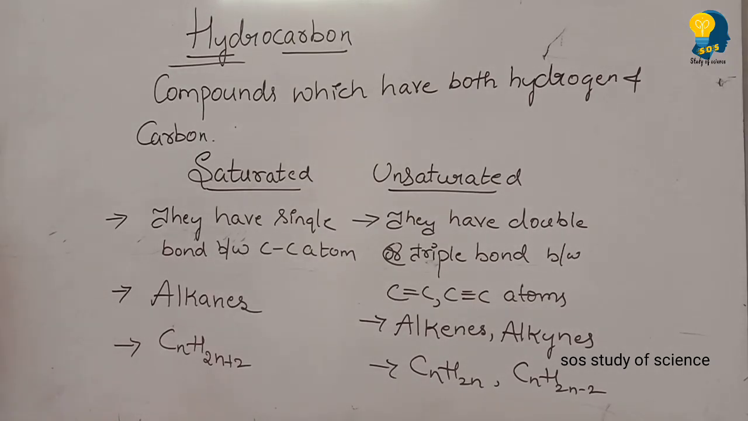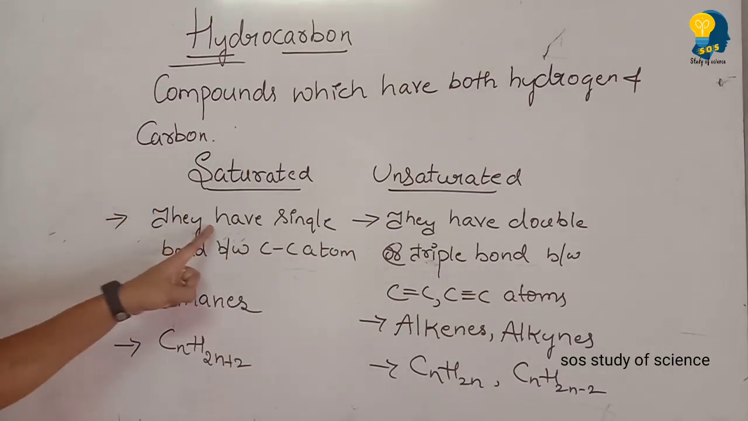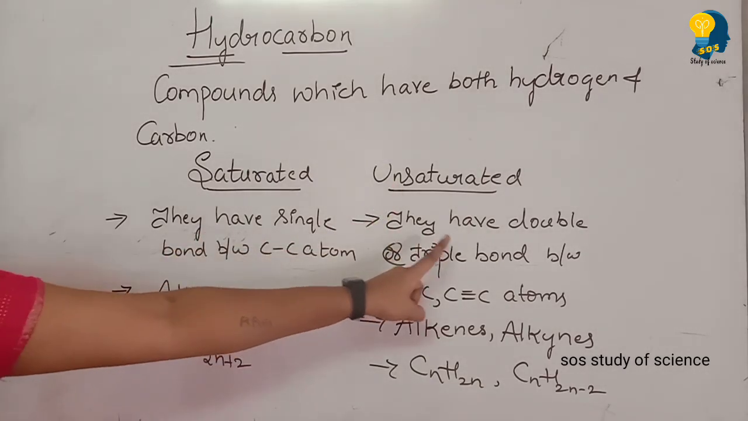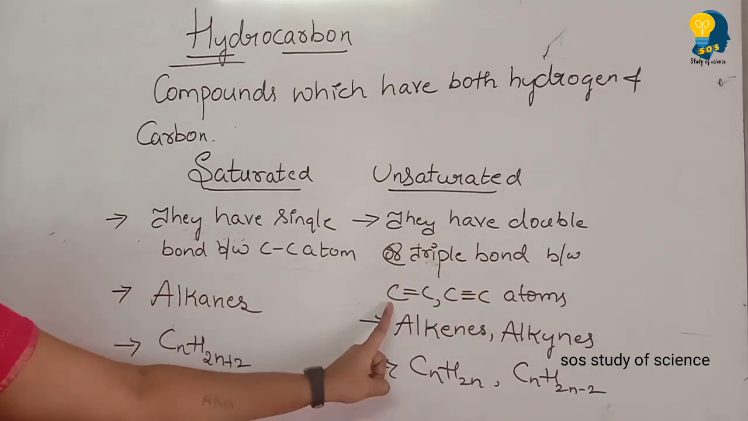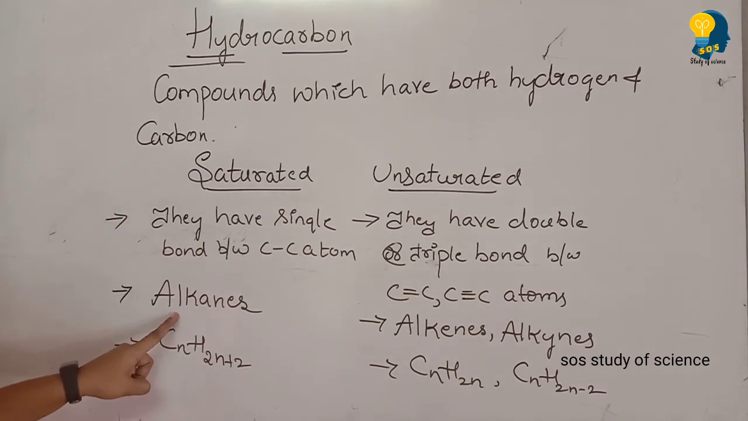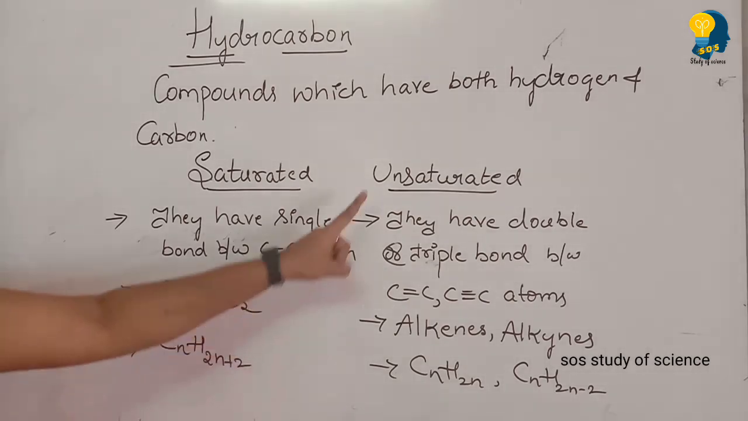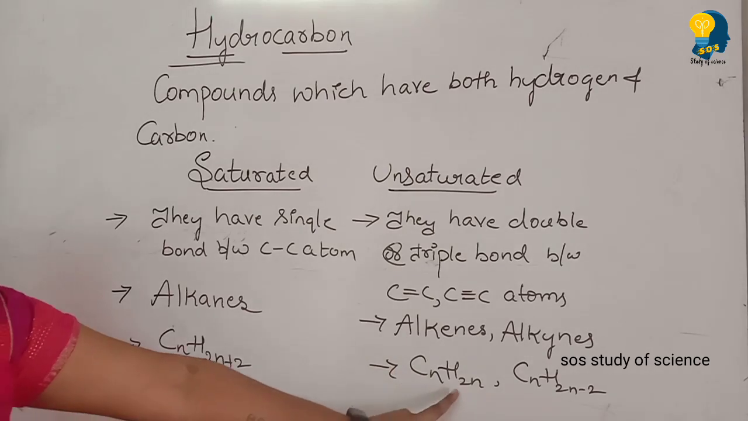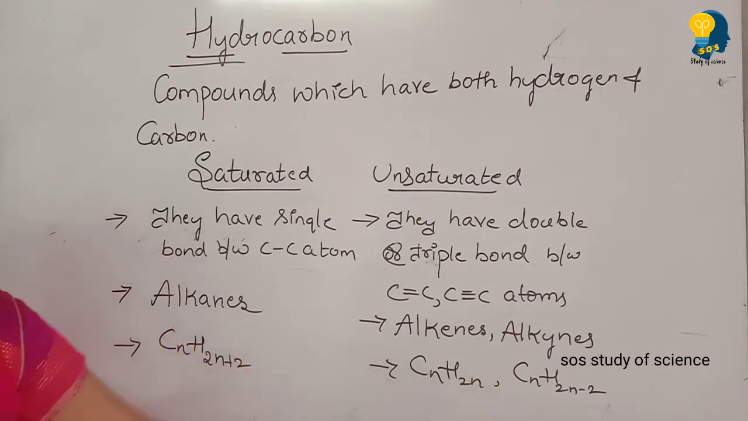I repeat once again, saturated and unsaturated hydrocarbons are the two types of hydrocarbons you learn. Saturated means they have a single bond between carbon and carbon atoms. Unsaturated means they have a double or triple bond between carbon and carbon atoms. For example, saturated are alkanes and their general formula is CnH2n plus 2, and unsaturated are alkenes and alkynes. Alkene formula is CnH2n, alkyne is CnH2n minus 2. So these many concepts you must know.